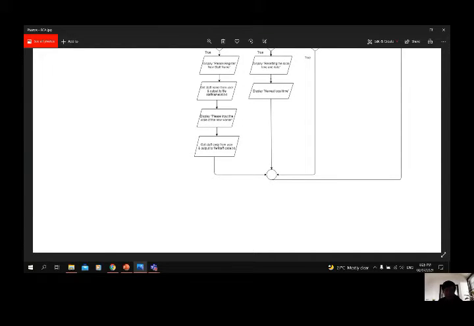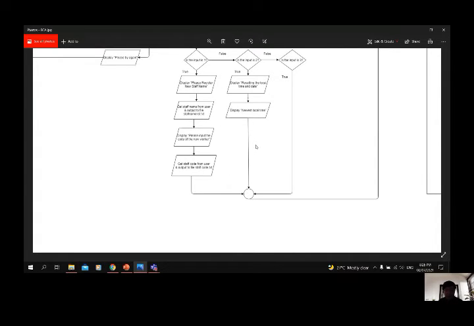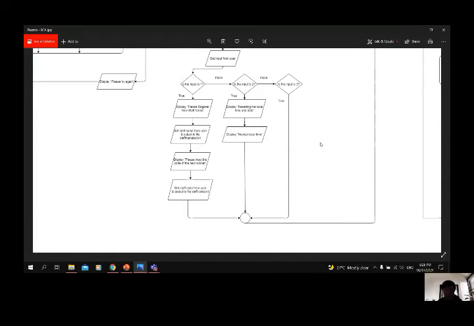So the system will require the user to enter the staff code, and the staff code will be stored at the staff code TST file. And then the system will go back to the main function. And if the user selects 2, the system will display resetting the local time and date, and after that the system will display the newest local time, and then go back to the main function. If the user selects 3, the system will go directly to the main function.